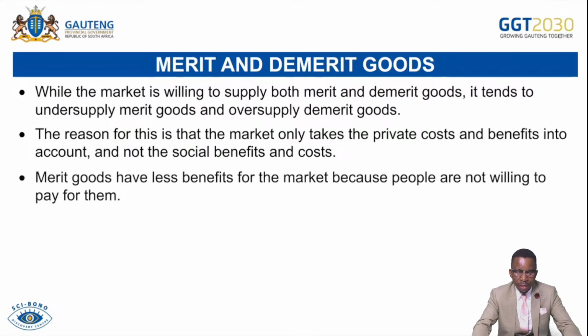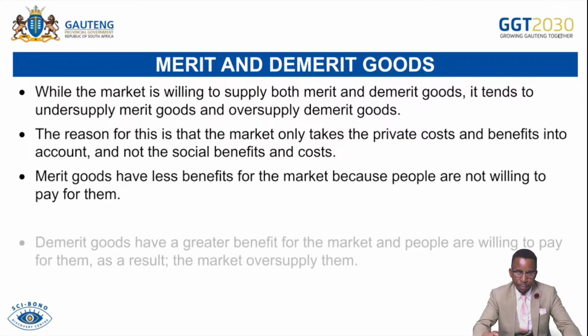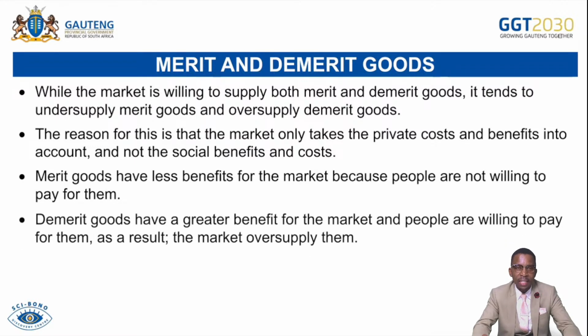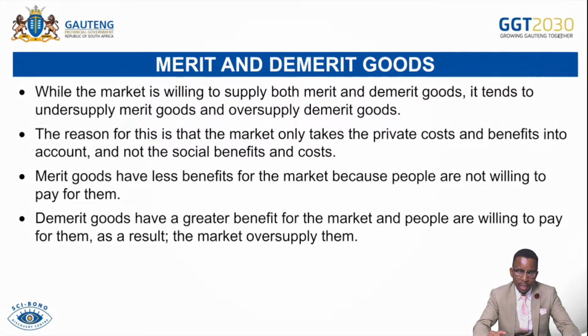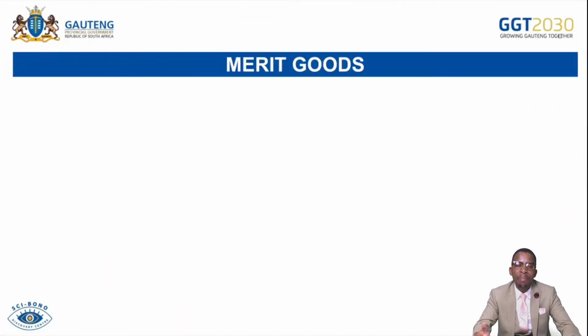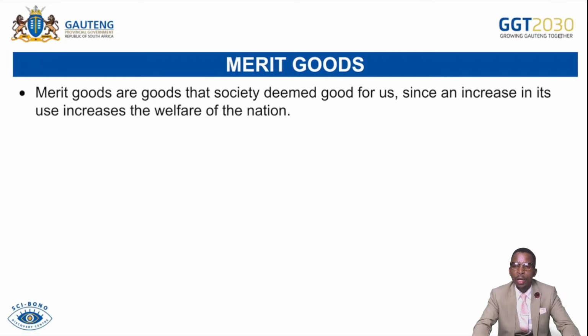Merit goods have less benefit for the market because people are not willing to pay for them. Demerit goods have greater benefit for the market because people are willing to pay for them, even though the state intervenes by regulating their supply because they are harmful to society. So they are being oversupplied, but mainly in the black market, because the formal market is regulated from supplying these goods and services. So they tend to be undersupplied. Then there will be creation of black markets because of the demand for demerit goods.